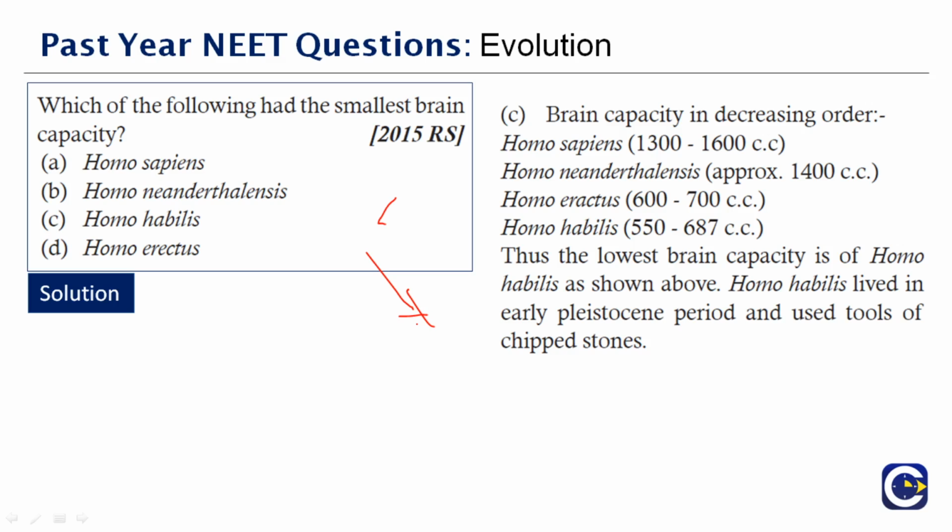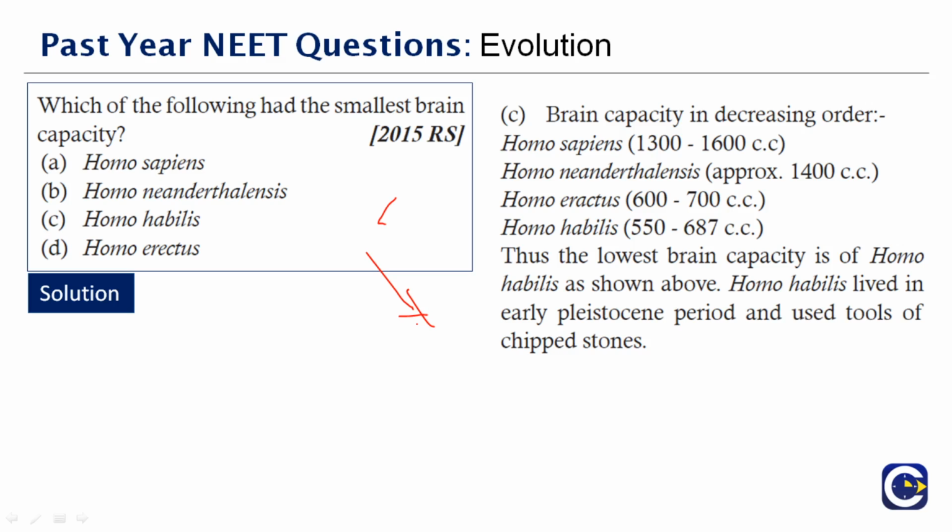Homo neanderthalensis, so that is 1400. Homo erectus 600 to 700, and Homo habilis is 550 to 687. So the answer is Homo habilis, the smallest brain capacity. Thus the smallest brain capacity is in Homo habilis, as shown above.